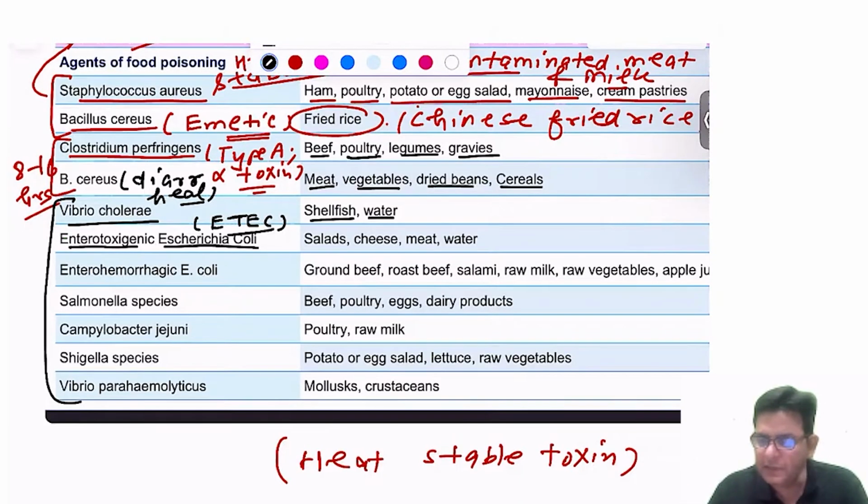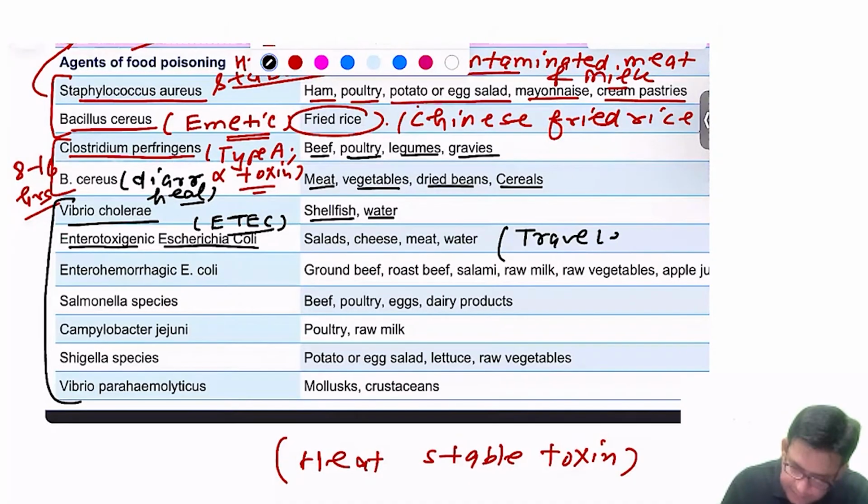A person who travels frequently to different countries suffers from what? Traveler's diarrhea. And there, that individual eats the local food and lands up with diarrhea. So enterotoxigenic E. coli associates with traveler's diarrhea.